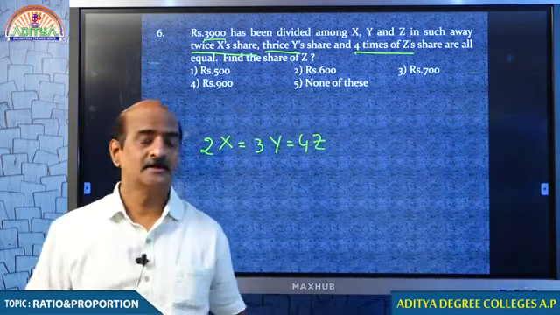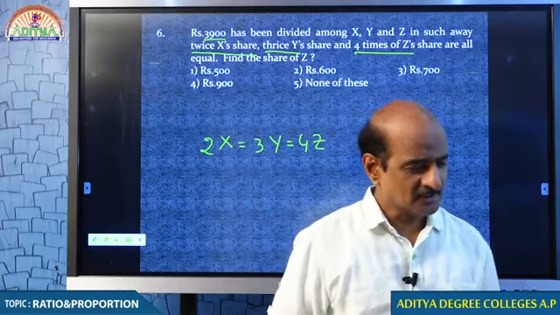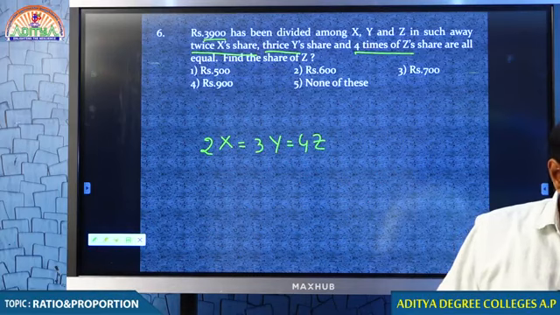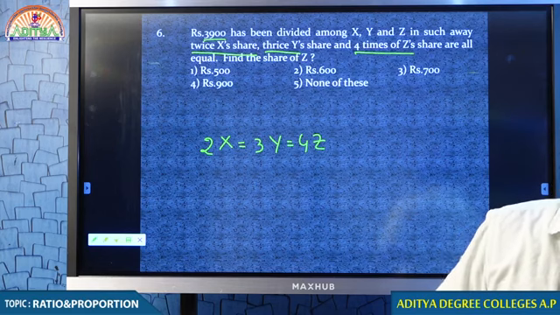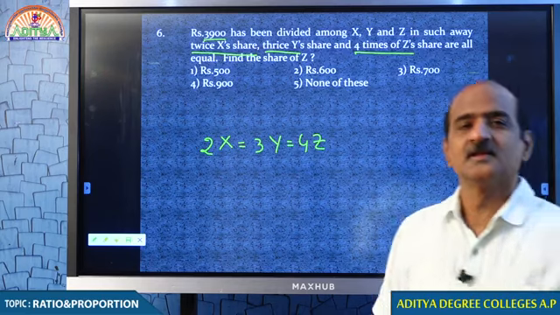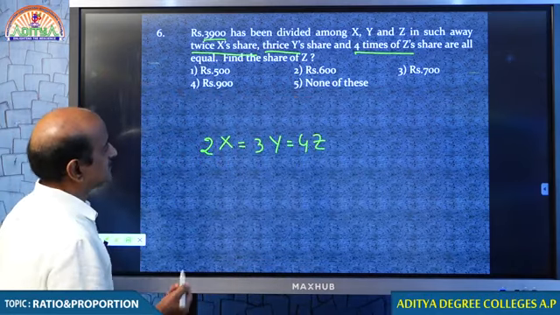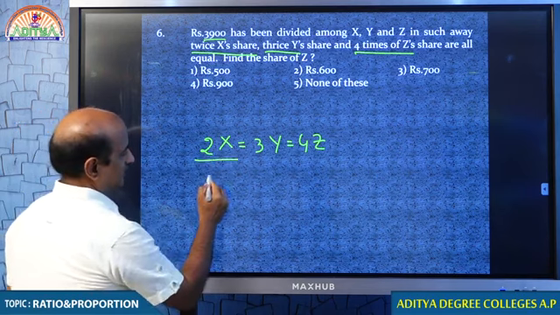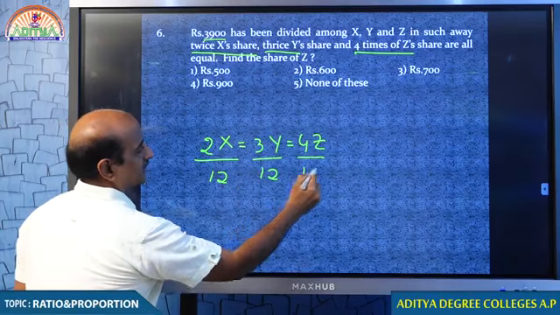Again, that is not a convenient condition, my dear students. To make the condition convenient, we will divide the entire equation by a constant number. We can divide the ratio by a constant number. Tell me what number we divide by. We need a number divisible by 2, 3 and 4, and hence let that particular number be 12.